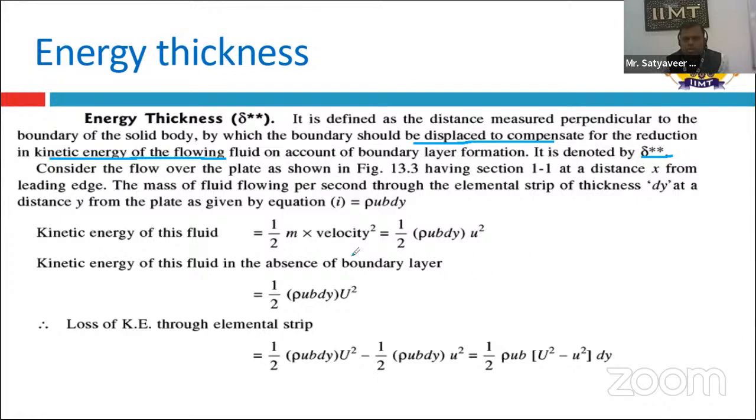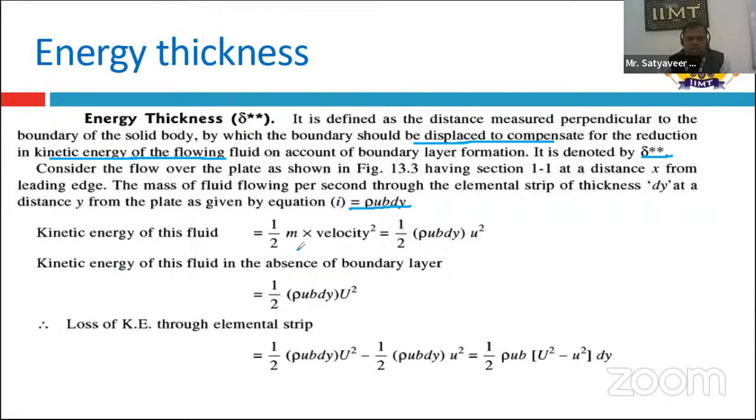Suppose the mass of the fluid flowing per second through the elemental strip of thickness dy at a distance y is rho u b dy, where rho is the density, dy is the fluid thickness, b is the width of the plate, and u is the velocity.